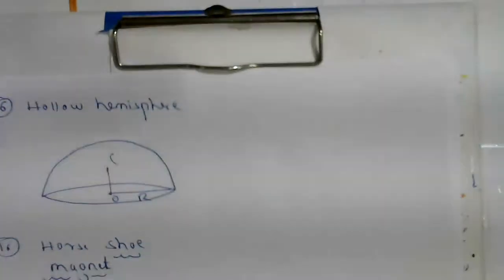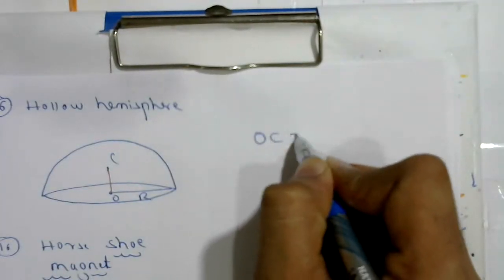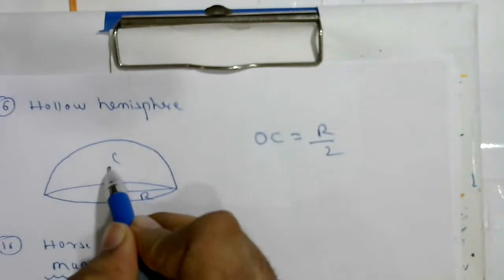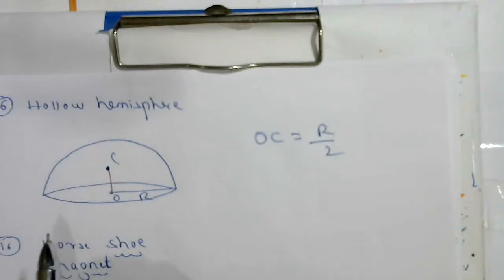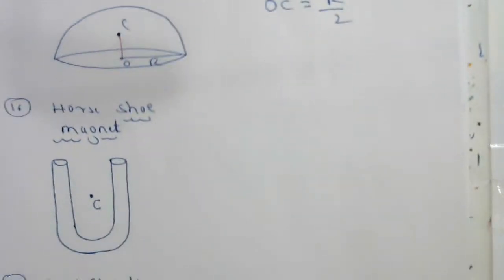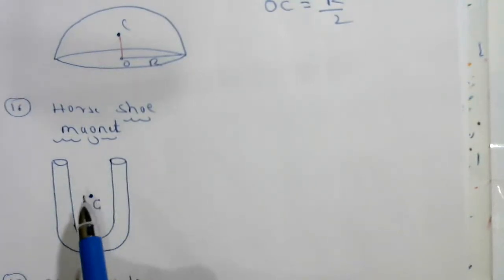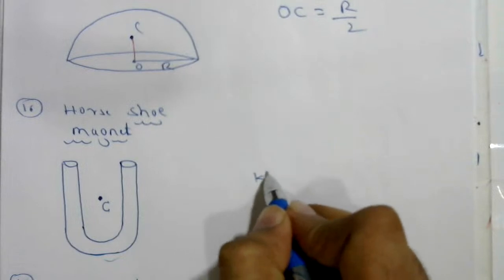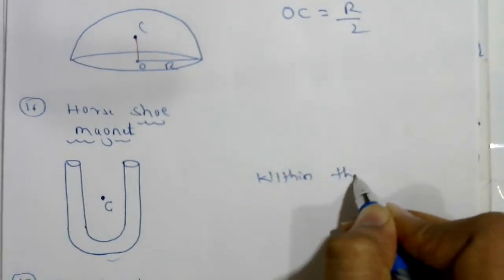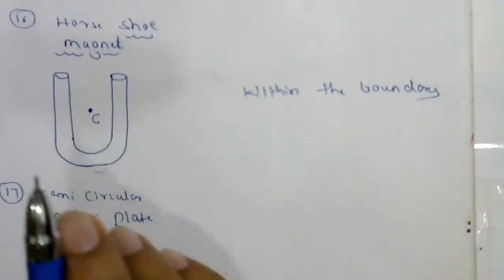Next, hollow hemisphere we are going to discuss. OC is equal to r by 2, exactly half of the radius. Now the horseshoe magnet. The center of mass will be within the boundary. This is the boundary, and within this boundary we will get the center of mass.